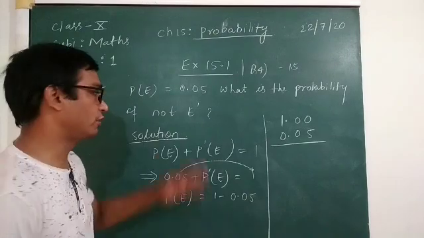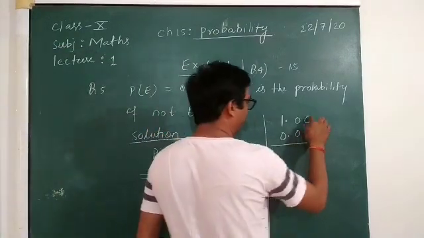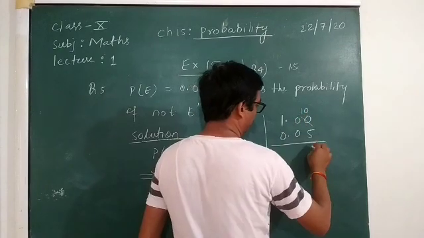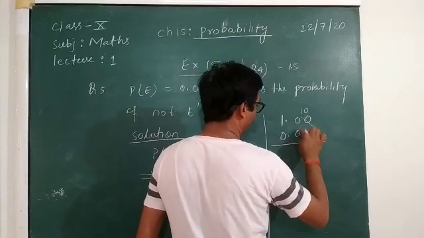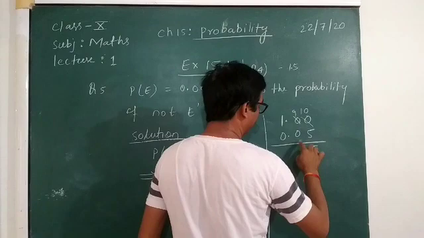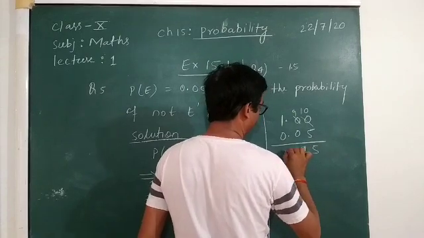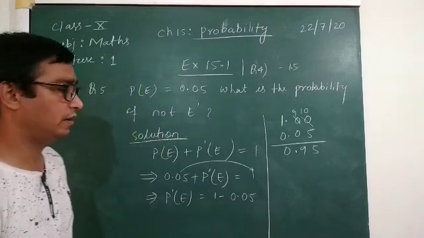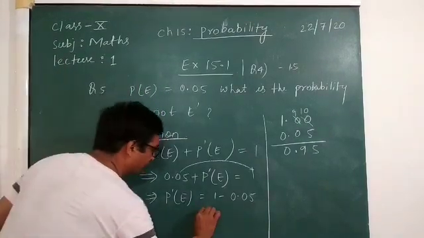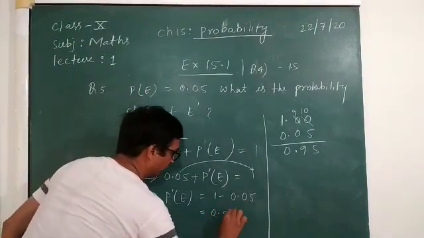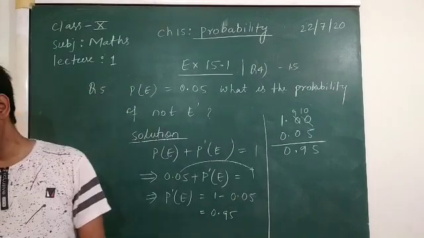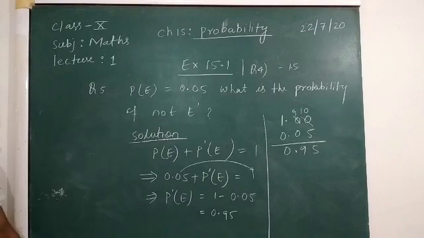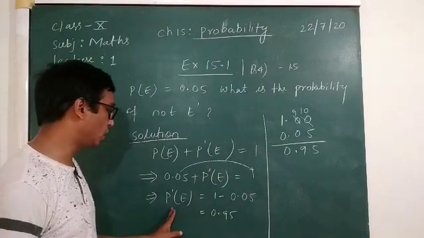So what will be your answer? It will be 0.95. 0.95 is the probability of the event not occurring.